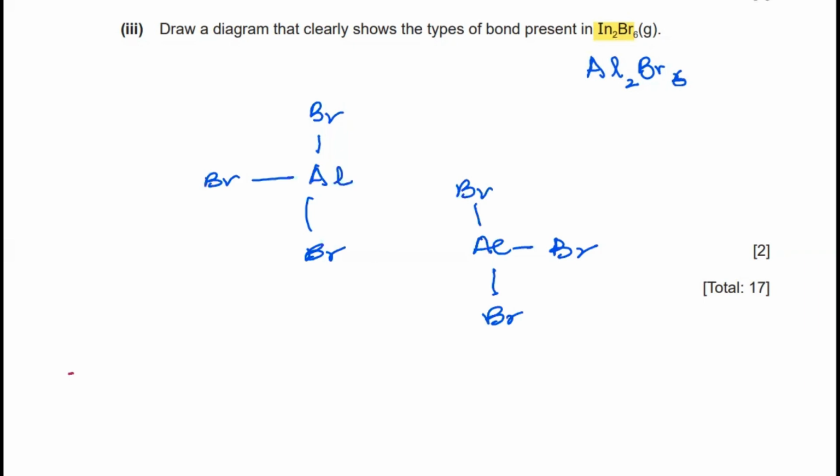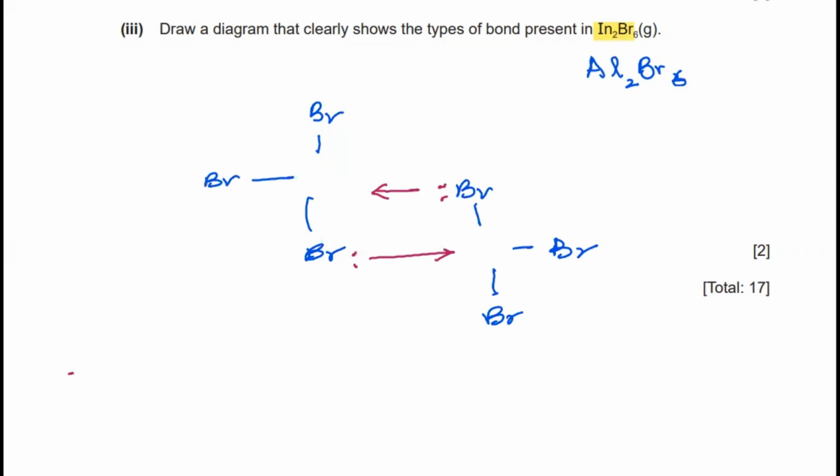So what will happen? The bromine will be sharing its lone pair with aluminum like this. So it will be forming a coordinate bond with the aluminum. So this is going to be my structure of Al2Br6. Because indium also belongs to the same group, the third group, the same scenario will be with the indium as well.